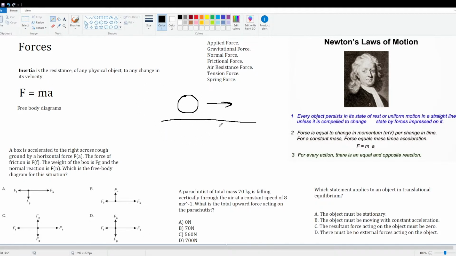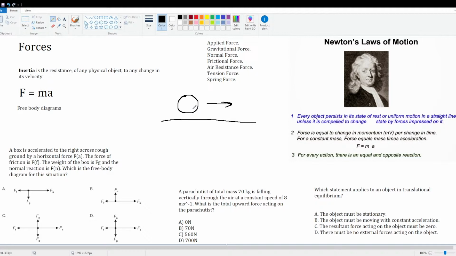Ice has very little friction compared to other materials, but it does have friction. But let's just say for these purposes that this ball is on frictionless ice, which is impossible. But just for the sake of the question, the ball is on frictionless ice, and someone pushes it, and it starts moving at a constant speed to the right.